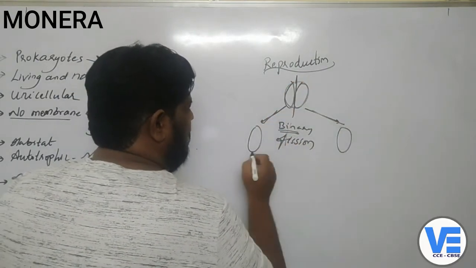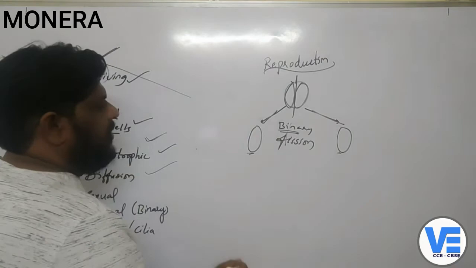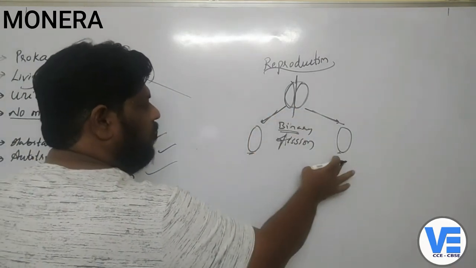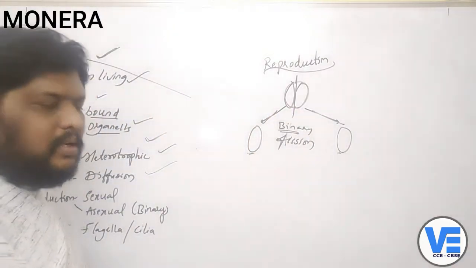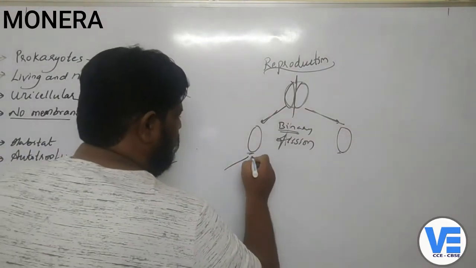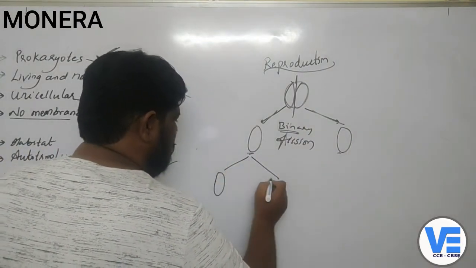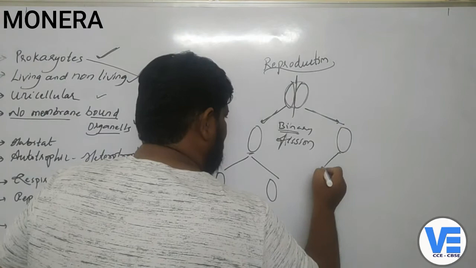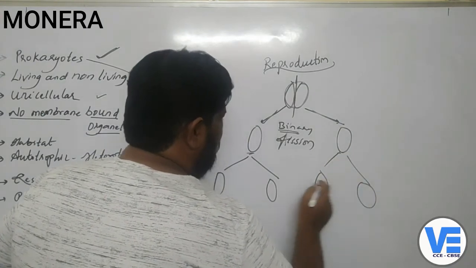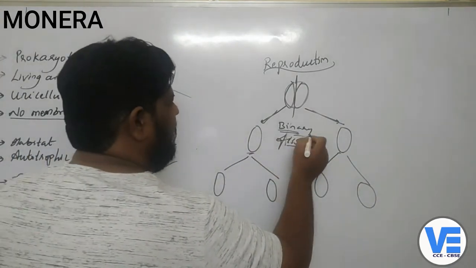Now they become two daughter cells here. That means one organism divides into two. These two are called the daughter cells. Again, these two divide into four. So again you can see this organism dividing into four. That is what is called binary fission.